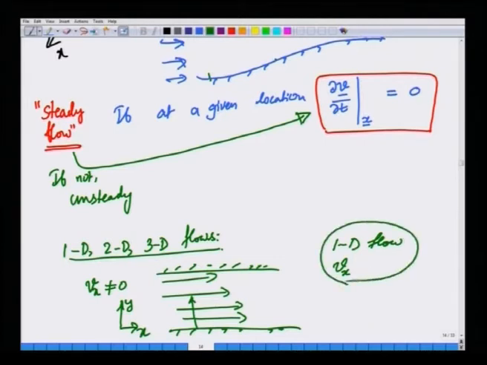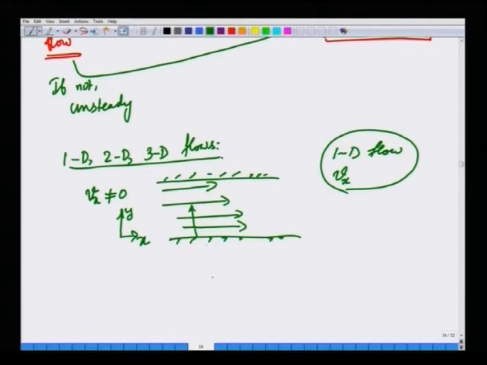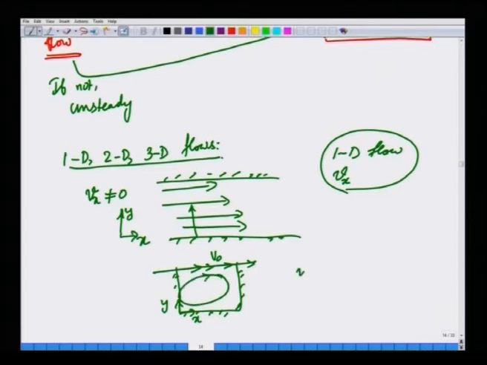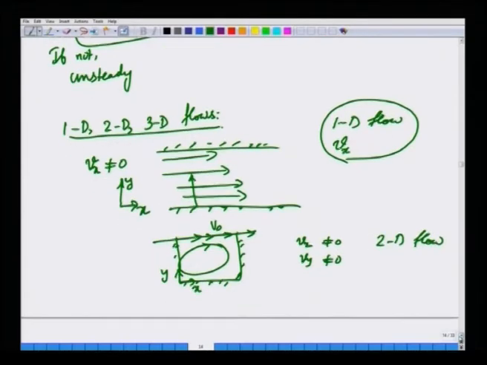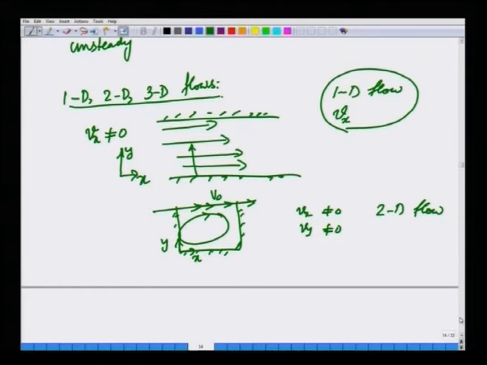Okay. And if the flow is there in two directions, for example, if you have a flow like in a square cavity, this is x, y, the top plate is moving with some velocity v naught, the bottom and side plates are stationary, then the fluid will go like this. So, both Vx and Vy are not 0, and we can call it 2D flow, and if all three velocities are there, sometimes we can call it 3D flow,